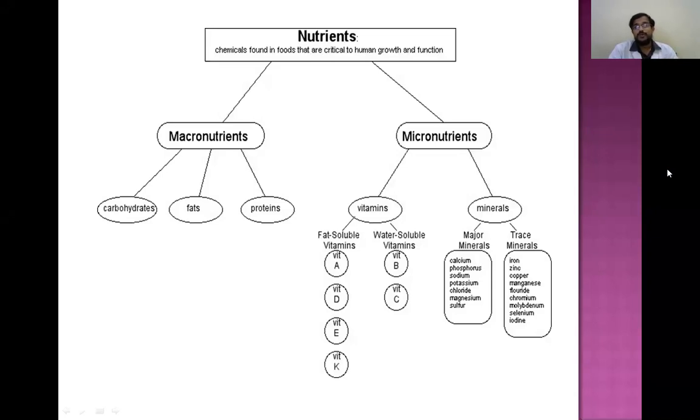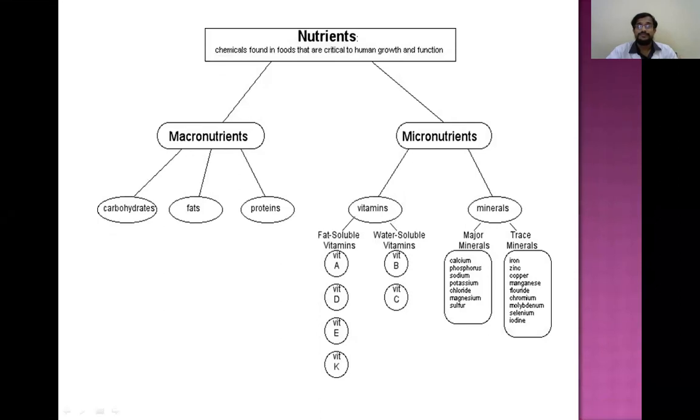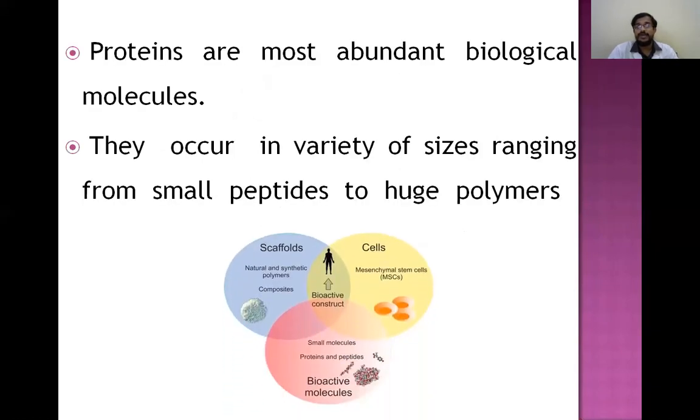So the nutrients are broadly divided into macronutrients and micronutrients. And macronutrients include the carbohydrates, fats and proteins. So in that, we are going to see proteins. Proteins are the most abundant biological molecules. They occur in a variety of sizes ranging from small peptides to huge polymers. We know small peptides contain some 3 to 10 amino acids, and huge polymers means they are a combination of different polypeptide chains. So they vary from peptides to polymers.